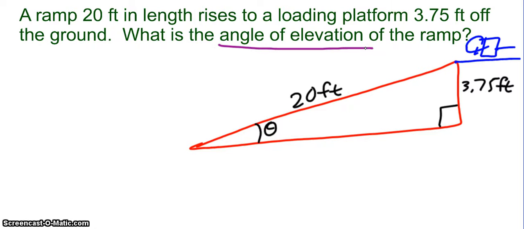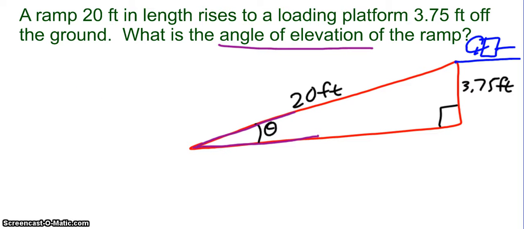Let's back up a second also. Angle of elevation is always the angle where you have a horizontal and then you are looking up. The angle of depression, which we're not talking about in this problem, but just so you know, would always be when you have a horizontal and you are looking down. So this would be an angle of depression. This is an angle of elevation. Anyway, back to the problem, right?